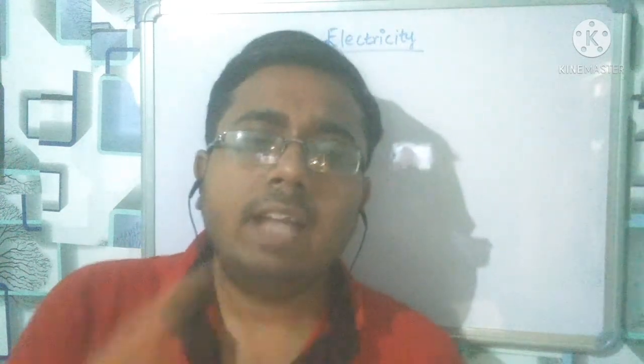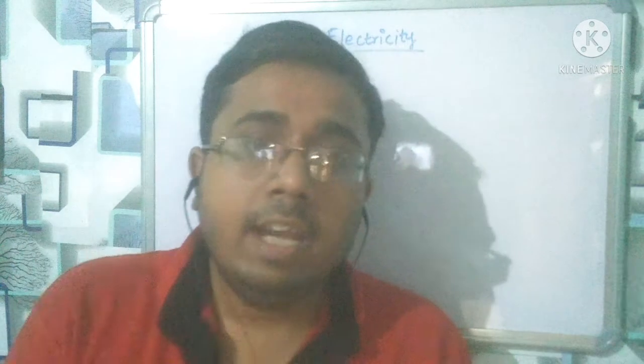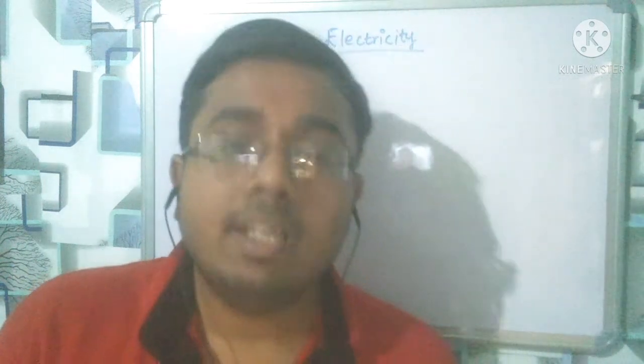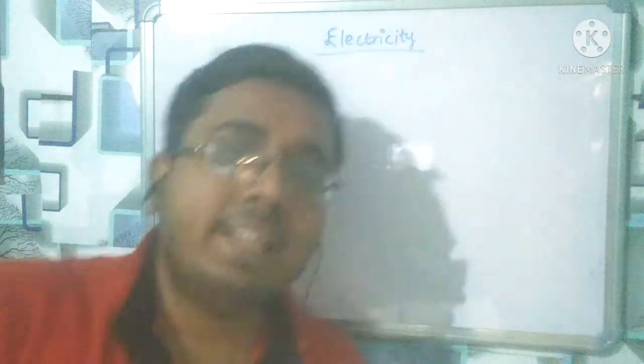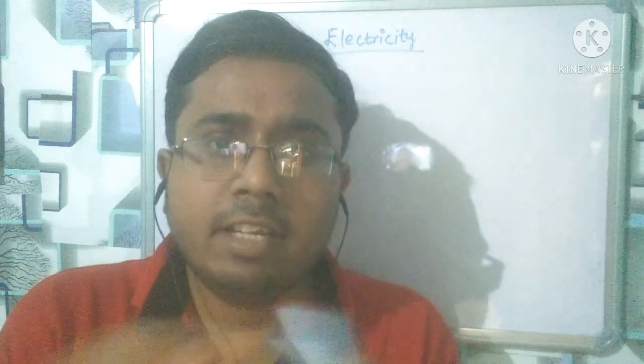Okay, so if we study in technical language, what is electricity? Basically we have to understand that. Electricity is nothing but the movement of the electric current, and the movement of electric current is the movement of electrons.